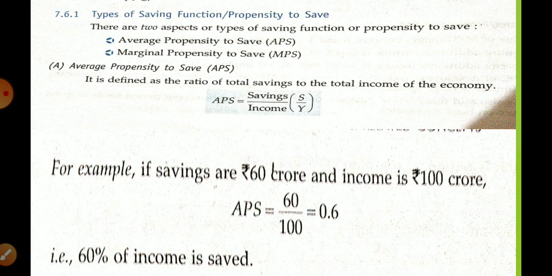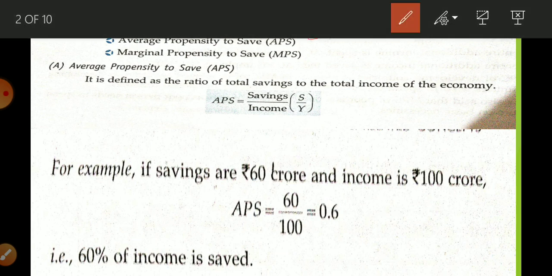There are two types of propensity to save or saving function. First is average propensity to save, in short APS, and second is marginal propensity to save, known as MPS. So today's video topic is APS and MPS. Okay, so APS, average propensity to save. What do we mean by average propensity to save?